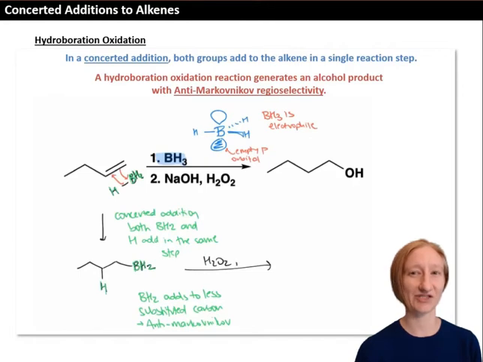In the last reaction step, the base and hydrogen peroxide replace the boron with an OH group to give the final alcohol product.